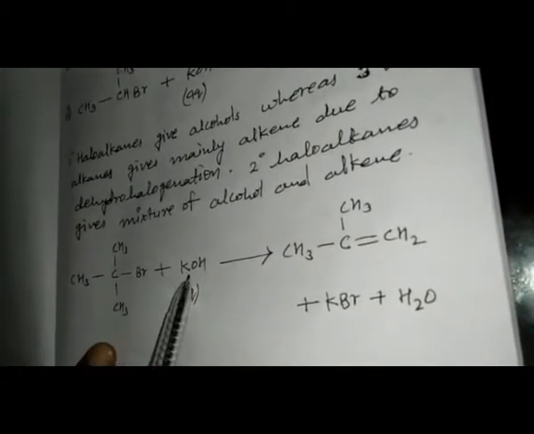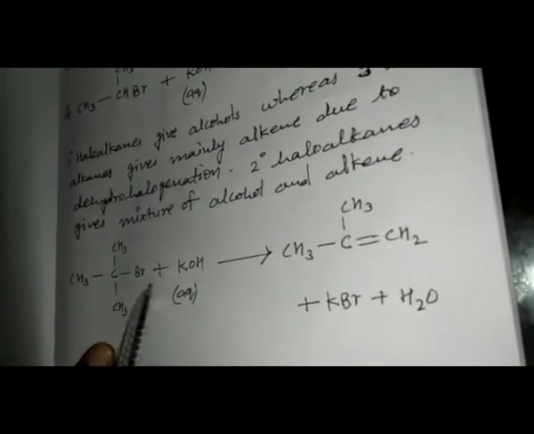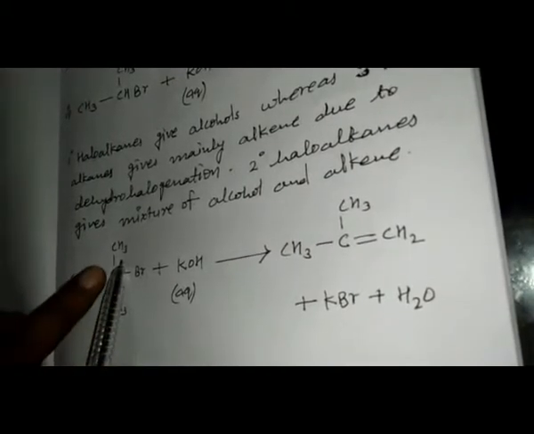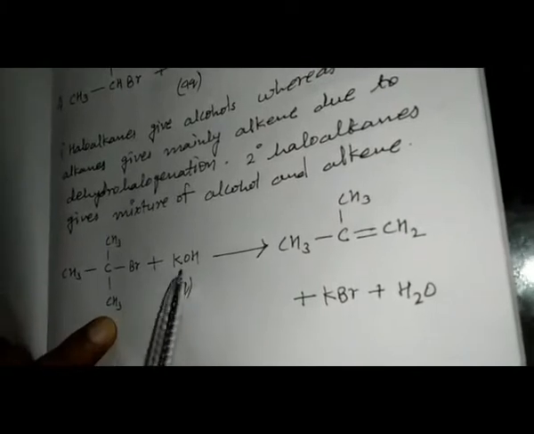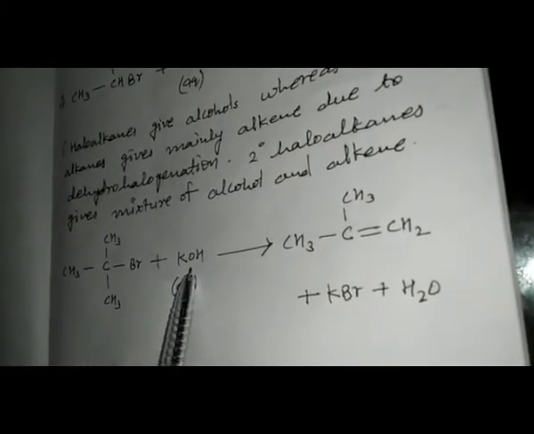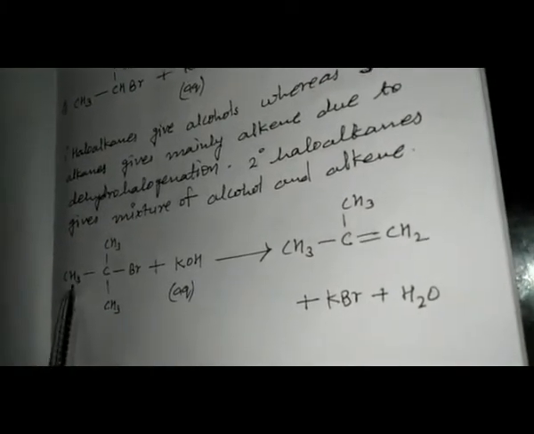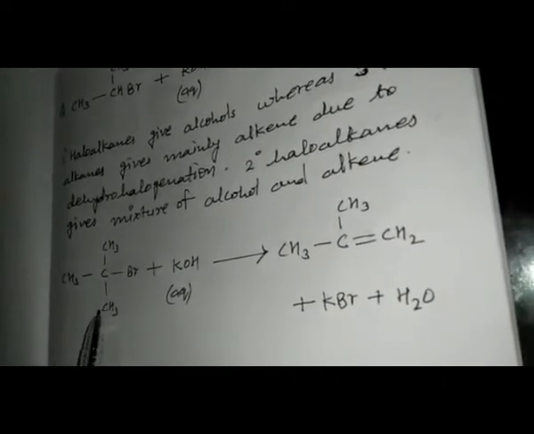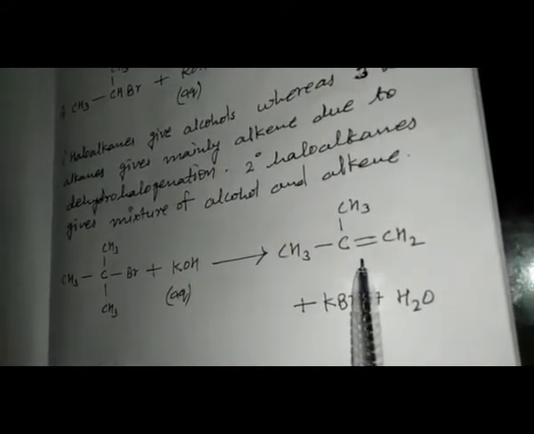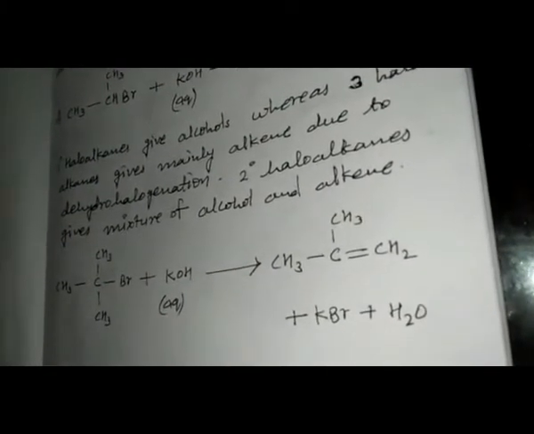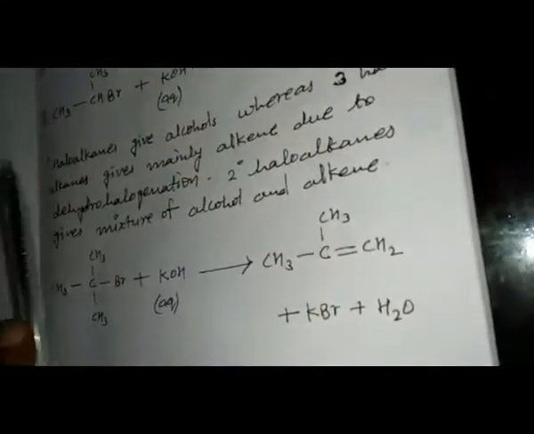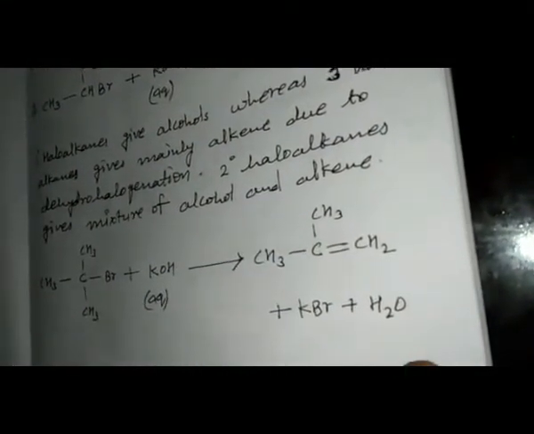From here K and Br react to give us KBr, and from either this position or this position, one hydrogen reacted with OH to give us H2O. So the rest is CH3, C, CH3 double bond CH2. That meaning that is an alkene. That is why we are saying that tertiary haloalkane gives us alkene, whereas primary haloalkane gives us alcohol and secondary haloalkane gives us a mixture of alcohol and alkene.